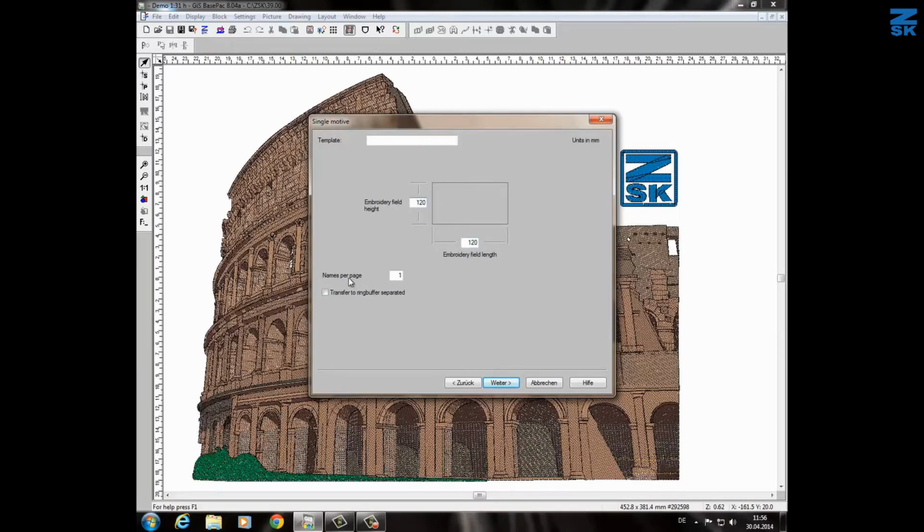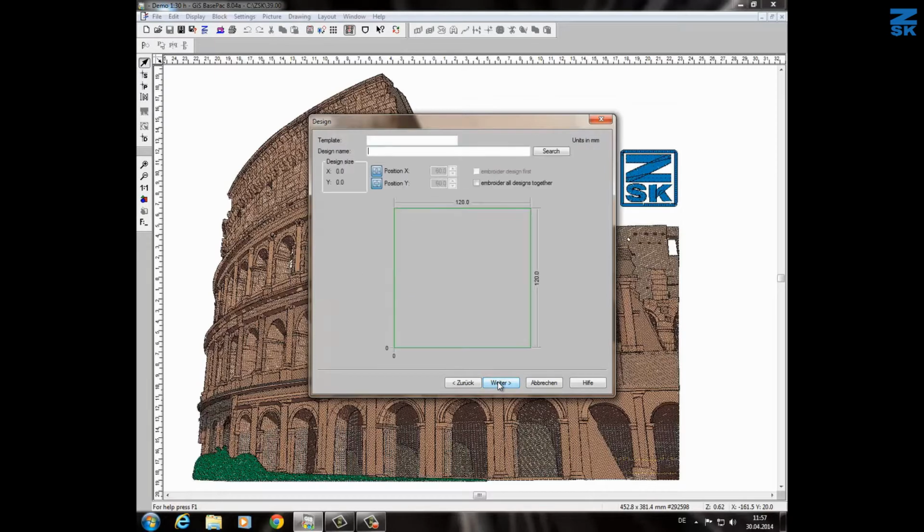Underneath we can see name per pages. Actually it means how many shirts, t-shirts you want to make. In my case I will take now 10. Transfer to the ring buffer means to send the template via network to our ZSK machines. In my case I don't need it now. I press the continue button again.